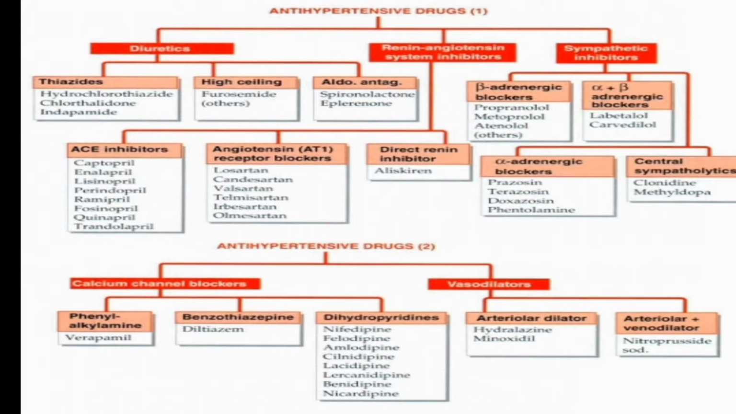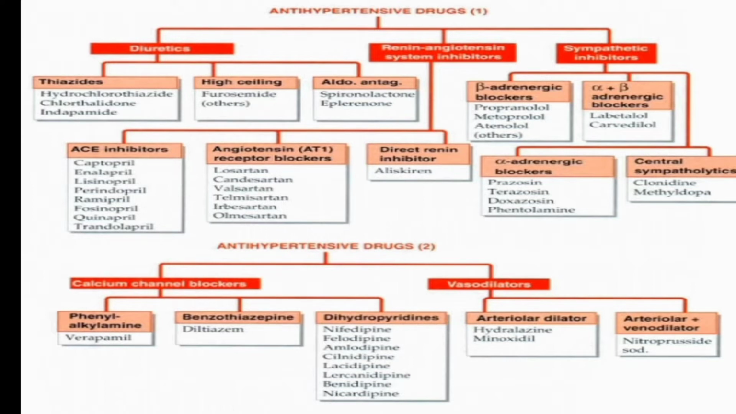Calcium channel blockers also act as a first line antihypertensive agent that is prescribed for the patient. They are again of three categories: phenylalkylamines, benzothiazepines, and dihydropyridines. Examples are verapamil, diltiazem, and dihydropyridines like nifedipine, clinidipine, and lacidipine. And vasodilators, with examples hydralazine, minoxidil, and nitroprusside.